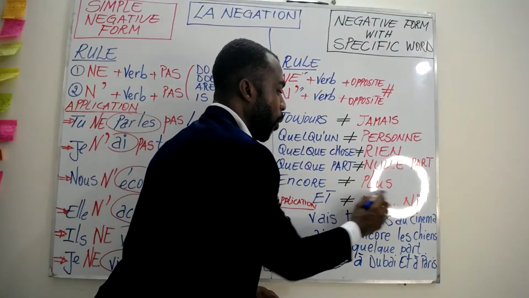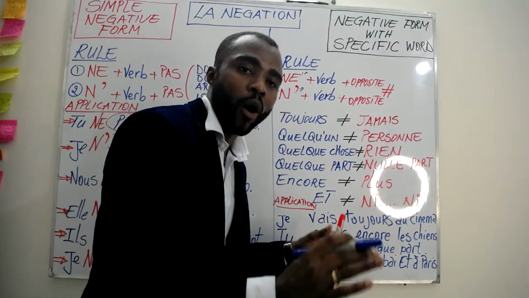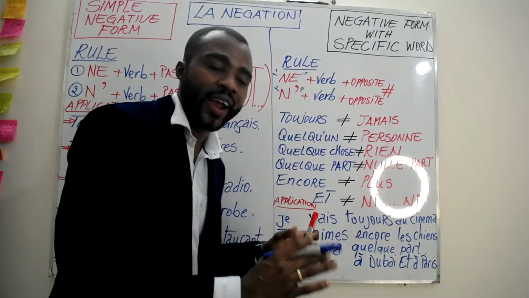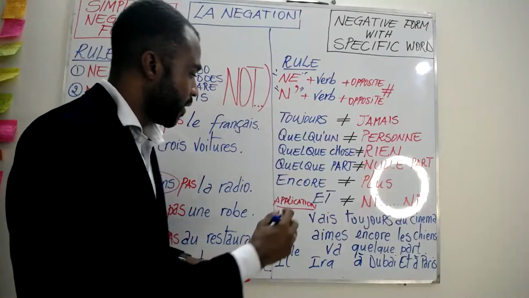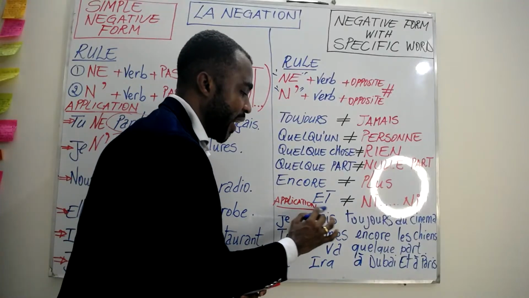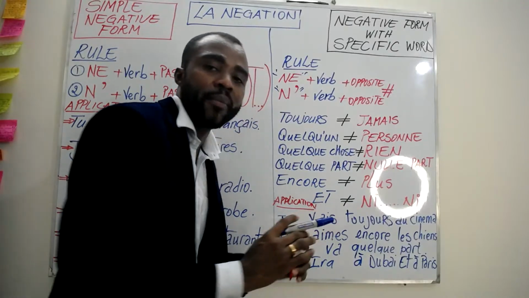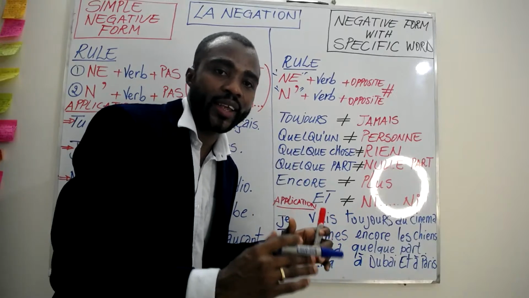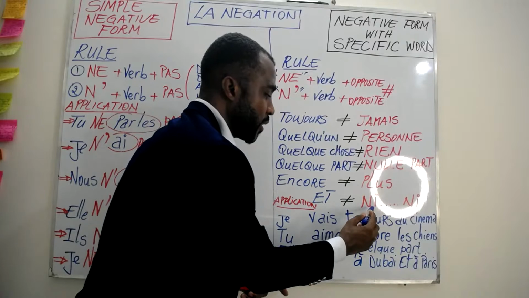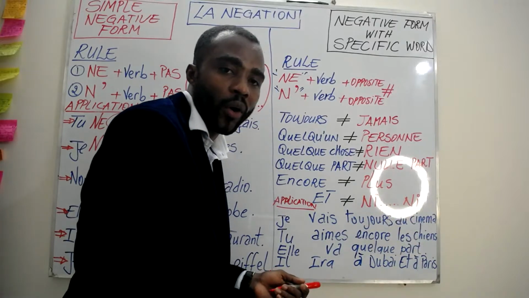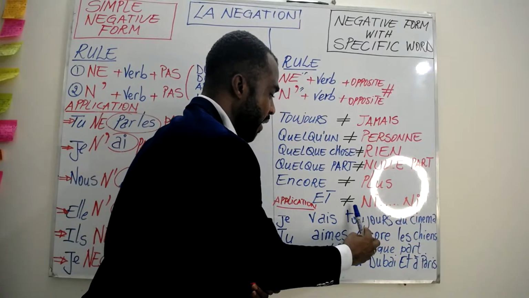So we say plus. Plus means no more. Encore again, the opposite is no more, plus. And next and last we have et. Et means and. And the opposite is ni, or ni.